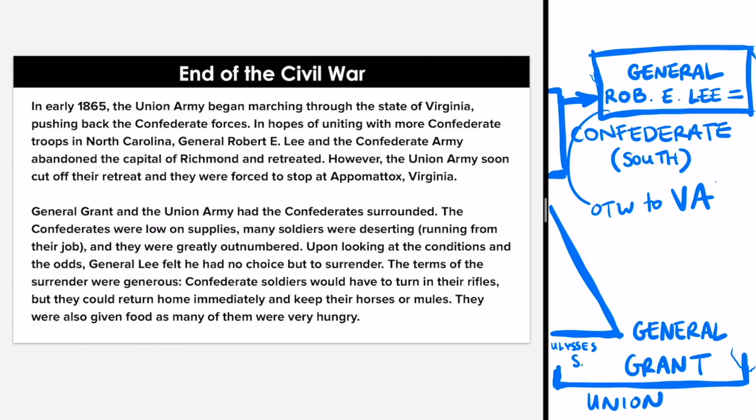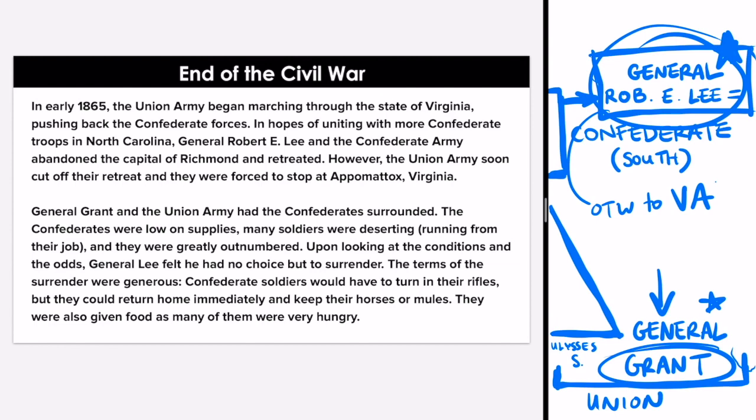So this guy stops this guy from reaching Virginia and linking up with more of his people. So what does that result in? That results in the people that are with General Robert E. Lee, the soldiers with him, they're freaking out because they're seeing that they can't win against General Grant, and they're seeing that defeat or losing is imminent, or like coming soon, okay? And so what General Grant does, he says, hey, you guys know what's up. You guys know you would lose if we were to fight, so here's what's going to happen.